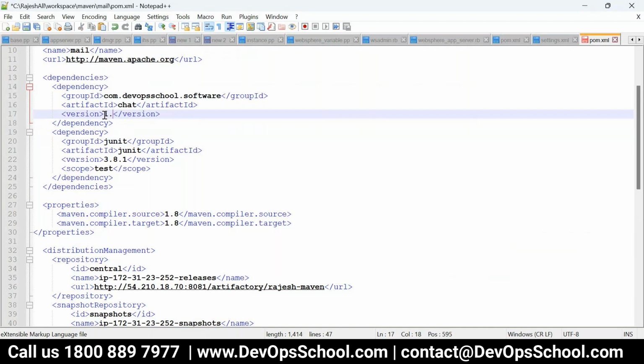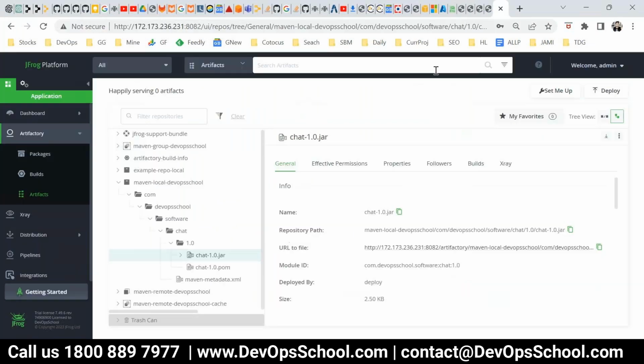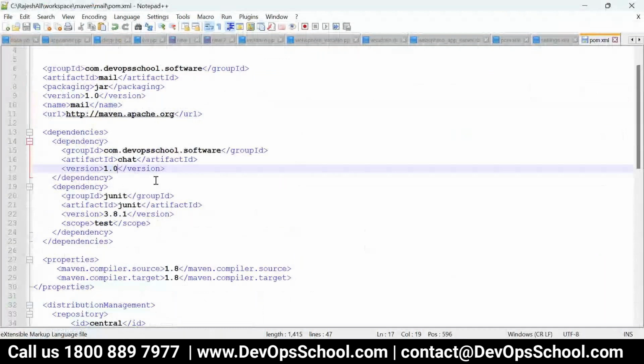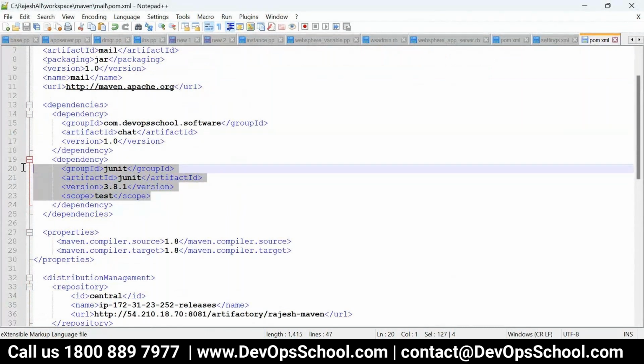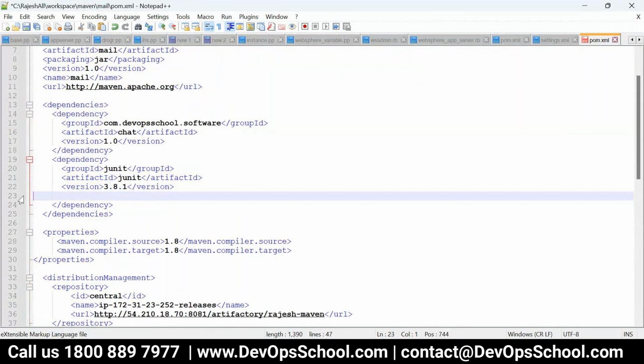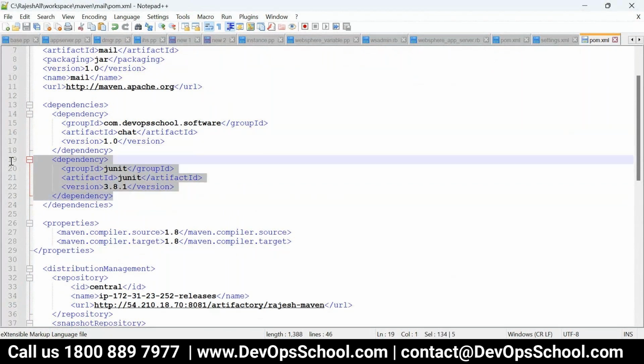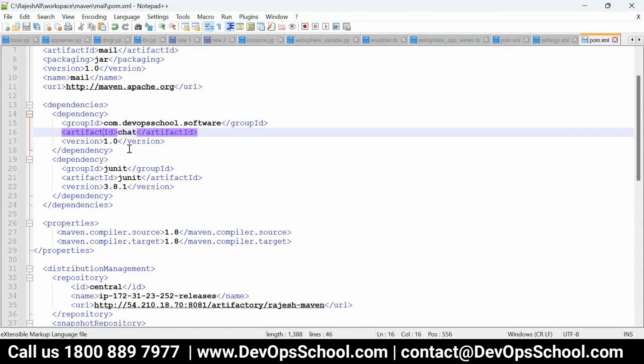Why? Because I have only one package, 1.0. See here, what I'm saying is the mail product depends on chat, so I added this one. Now, remember that both components are on the same machine. So how does it actually work? I hope you remember that from the last session.